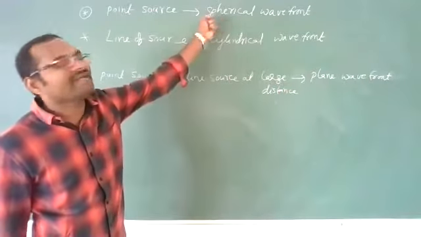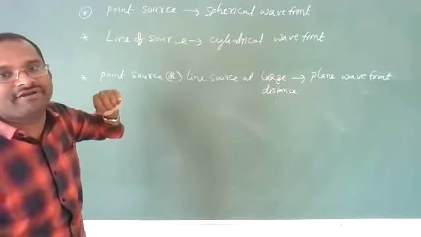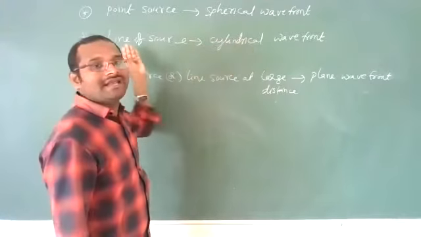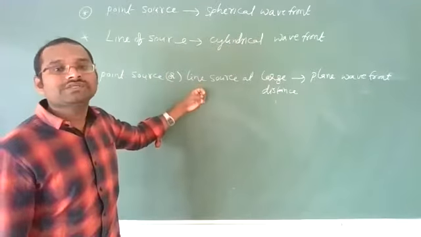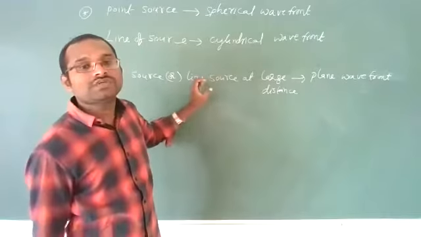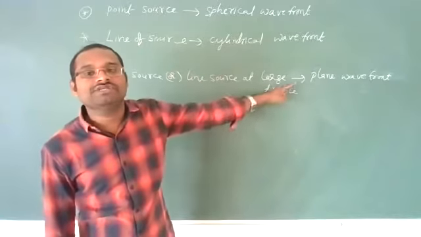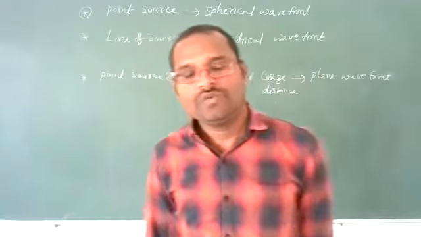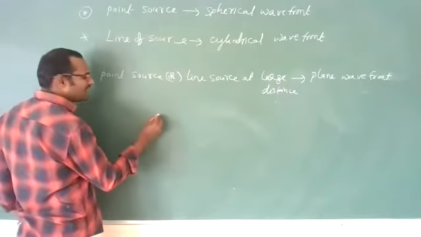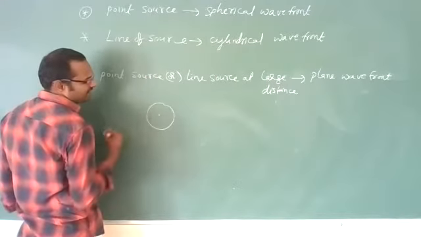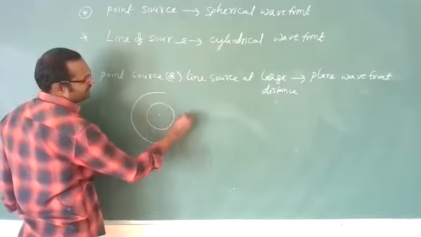Okay, three types of wavefronts, and what are their sources? Which can produce a spherical wavefront? A point source can produce a spherical wavefront. A line source can produce a cylindrical wavefront. A point source or line source at a long distance can produce a plane wavefront. Okay, now whatever the wavefront may be, whether spherical or cylindrical, this is a spherical wavefront, almost spherical.